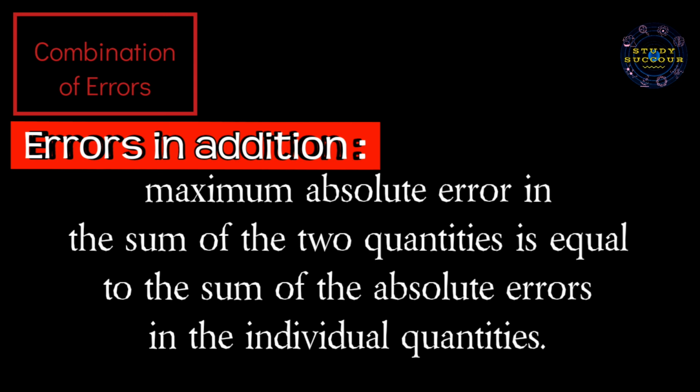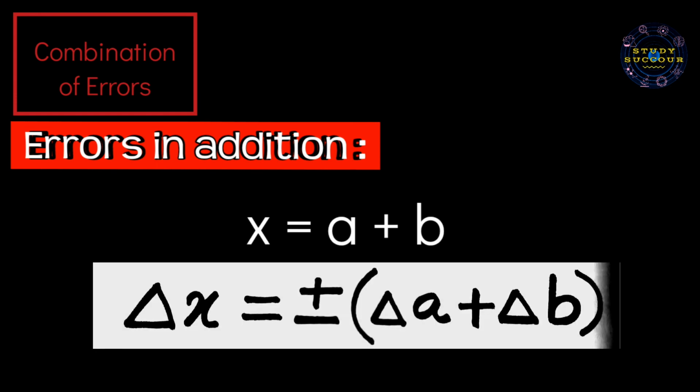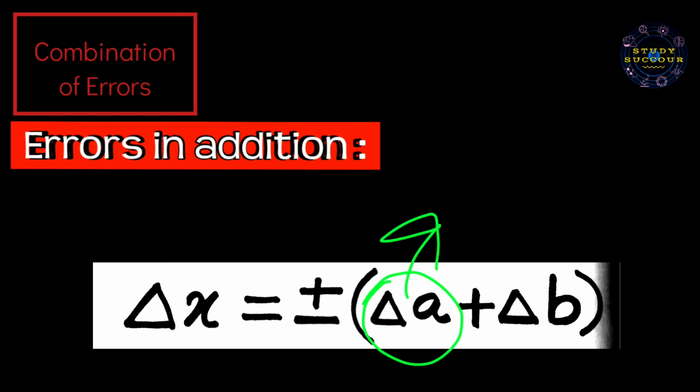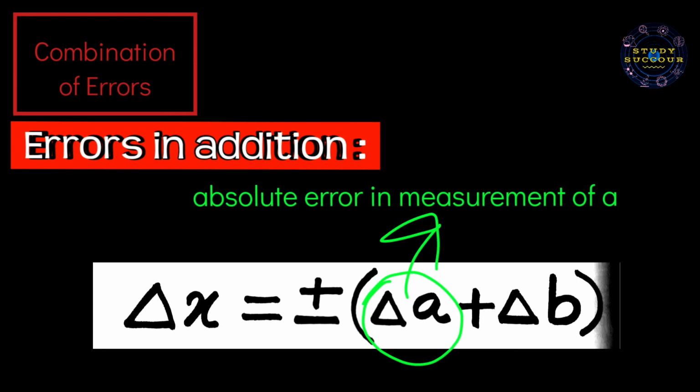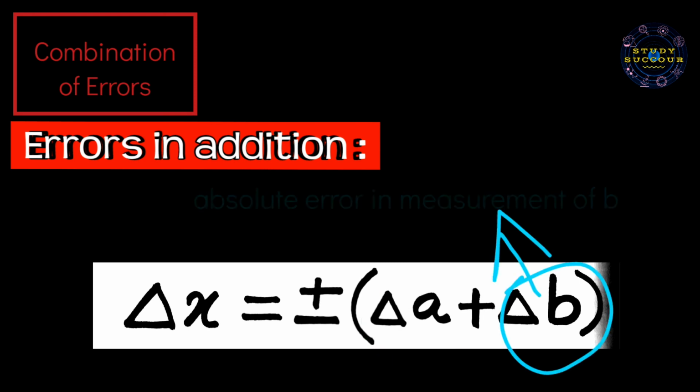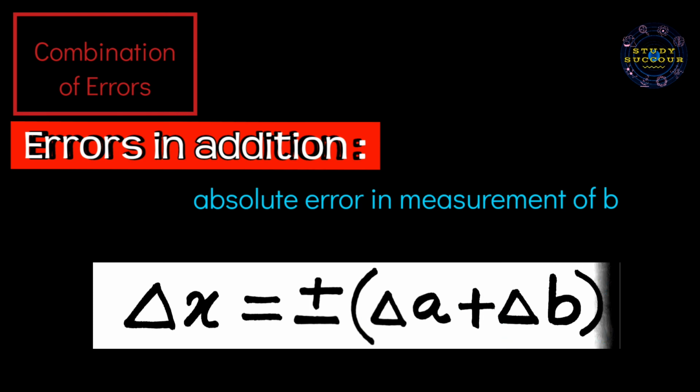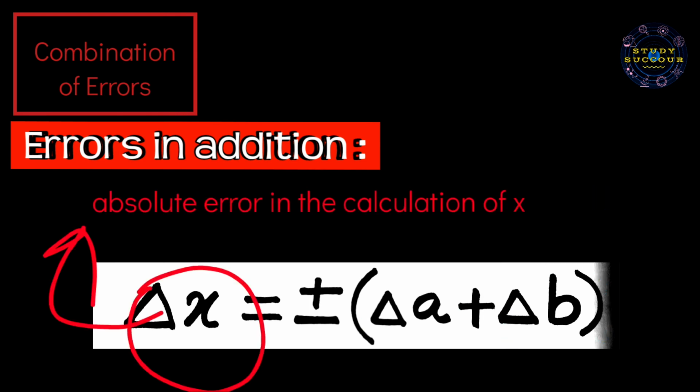So let's proceed to errors in addition. The maximum absolute error in the sum of two quantities is equal to the sum of the absolute errors in the individual quantities. Suppose x equals a plus b. Then del x equals plus minus of del a plus del b, where del a is the absolute error in the measurement of a, del b is the absolute error in the measurement of b, and del x is the absolute error in the calculation of x.